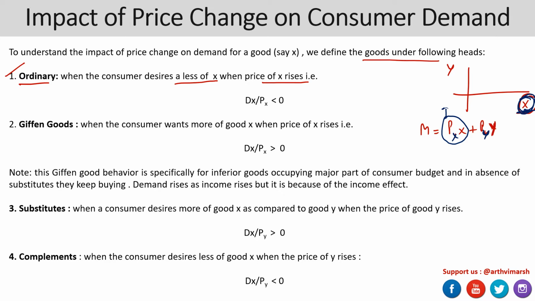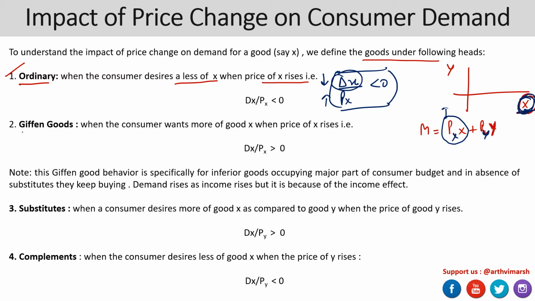And how to represent it mathematically is that the change in demand of X with respect to change in price of X is going to be negative, which means that demand for X falls because your price of X has gone up. So that is an ordinary good.